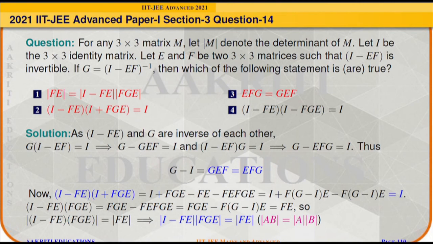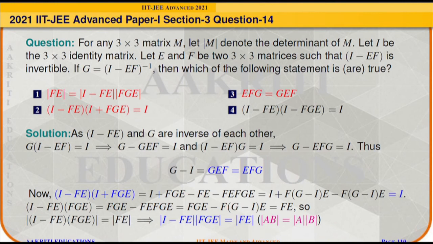Now for option 1, we will check (I − FE)(FGE), and that will be simplified as FGE − FEFGE, and it can be written as FGE − F(G − I)E, and that will be simplified into FE.